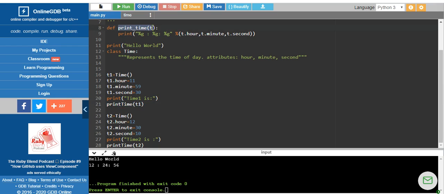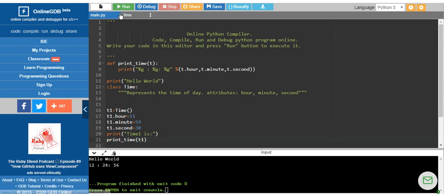Similarly, if you can see here, the name of the function that I have given is print underscore time. Okay, I'm very sorry, it's not a predefined function, it's a function that is defined by the user, and you are going to print t1 and t2. If you run this program, we will see what the output is. So here we are just identifying time 1 and time 2.